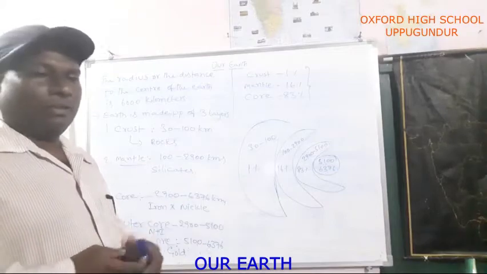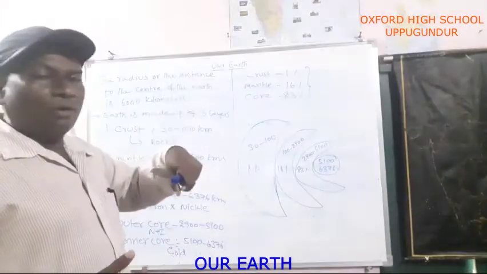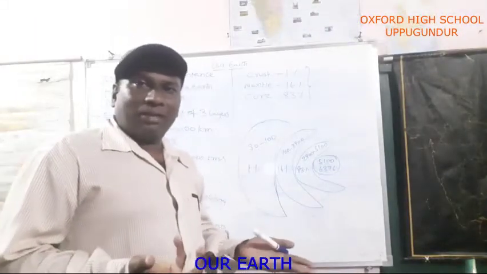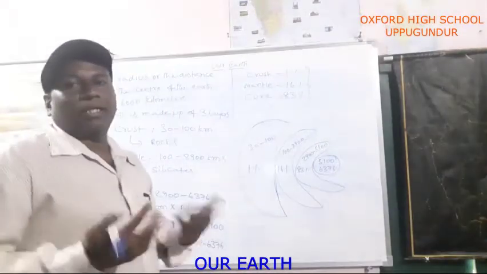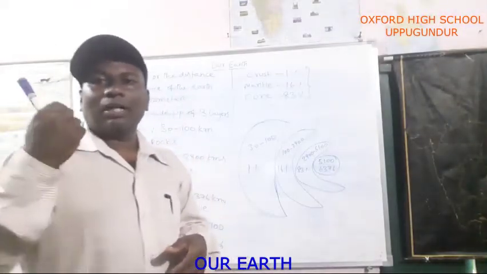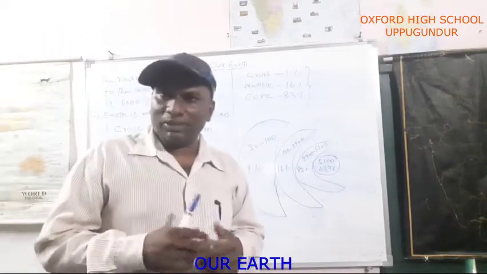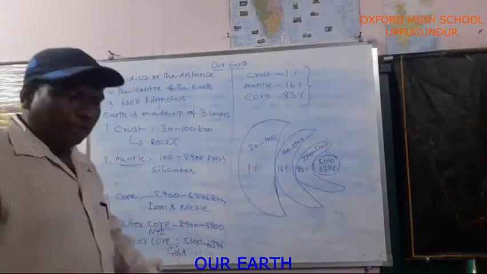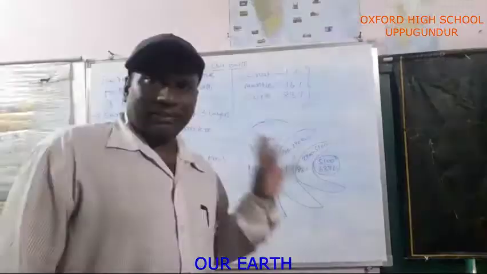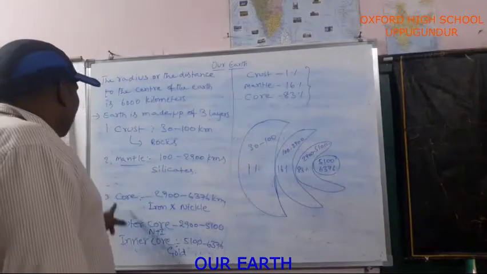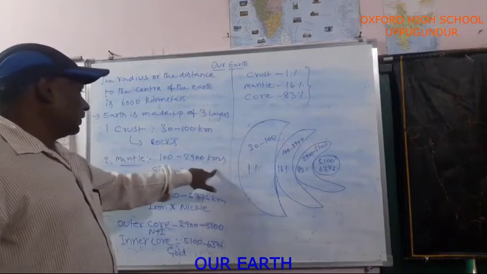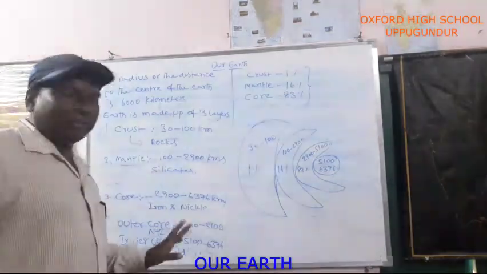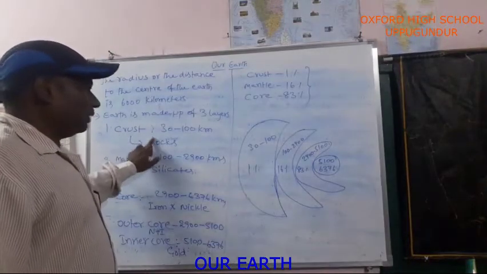If you go down, molten kinds of materials we may observe. Molten materials, molten lava. For example, when earthquakes sometimes occur, what will come out? Lava will come out through the magma chambers. That is a different aspect. Then some gases are also present inside the earth. So the mantle has a depth of 100 to 2900 kilometers, and silicates are present in the mantle area. In the crust area, rocks are present.